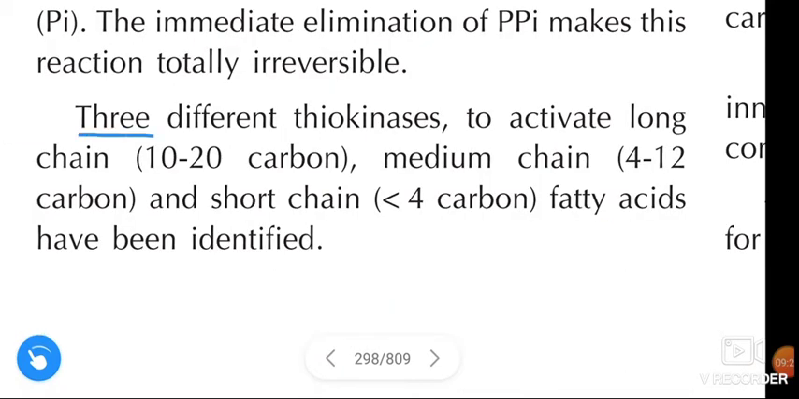Next, 3 different thiokinases to activate long chain, medium chain and short chain fatty acids have been identified. Long chain contains 10 to 20 carbons, medium chain contains 4 to 12 carbons and short chain has less than 4 carbons.